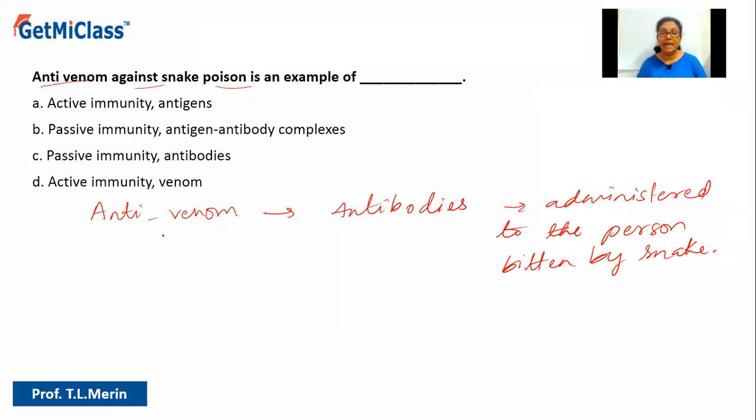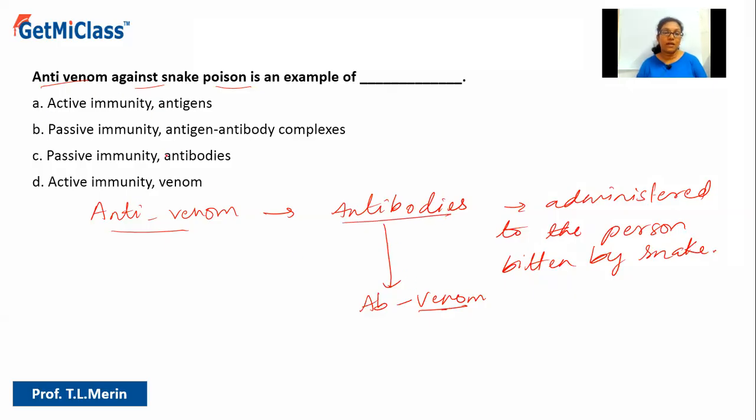So immediately when anti-venom is given, these antibodies will go and bind to the venom particles. So there will be antibody and venom particle combination. Venom will be considered as an antigen, and the antibodies will go and combine with it. So what does anti-venom consist of? It consists of the antibodies against the venom.